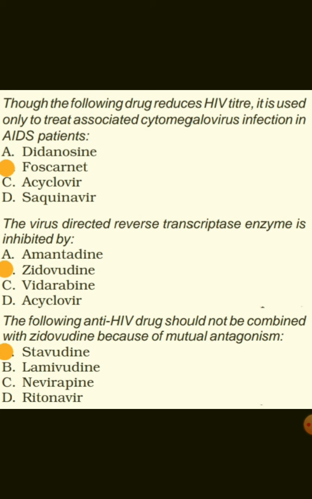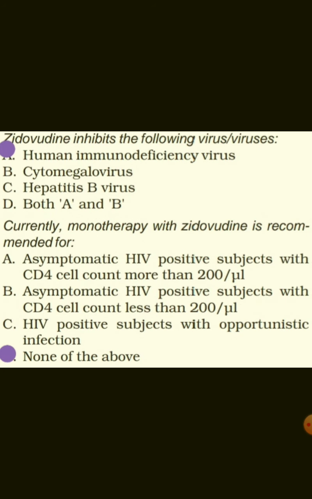The following anti-HIV drugs should not be combined with zidovudine because of mutual antagonism, that is stavudine. Zidovudine inhibits the following viruses, that is human immunodeficiency virus. Currently, monotherapy with zidovudine is recommended for asymptomatic HIV patients or subjects with CD4 cell count more than 200 per microliter, asymptomatic HIV patients with CD4 cell count less than 200 per microliter, and HIV positive subjects with opportunistic infection.